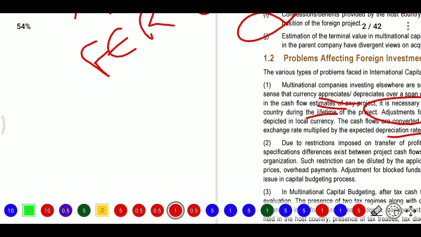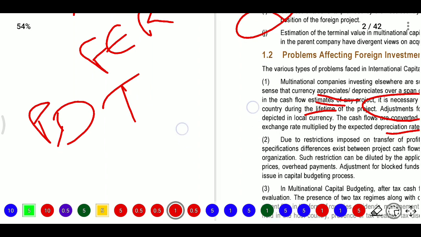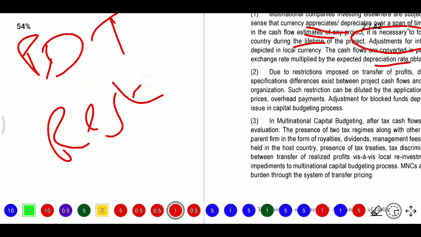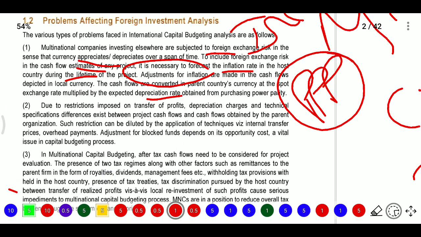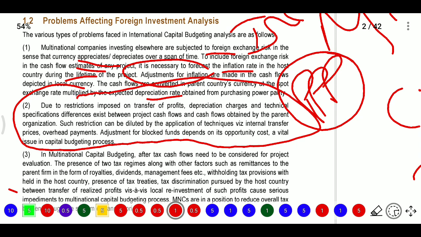Next, the second point. Here some restrictions will be imposed on transferring the profits. We need to calculate the depreciation charges, and technical specifications will be there for the projects or cash flows. The organization must maintain some restrictions that may be imposed, diluted by application techniques or internal transfer prices, overhead payments, and adjustment for blocked funds, depending on their opportunity cost. A vital issue is the capital budgeting process. Here restrictions are imposed on transfer of profits, depreciation charges, and technical specification.